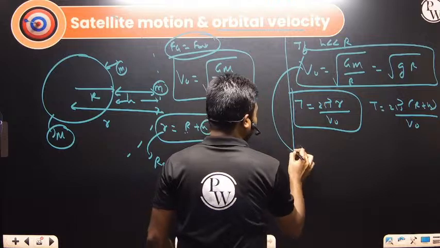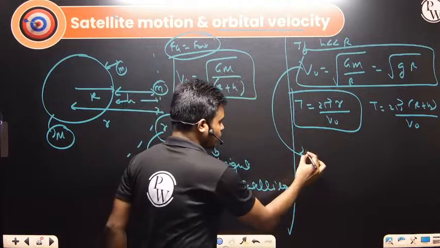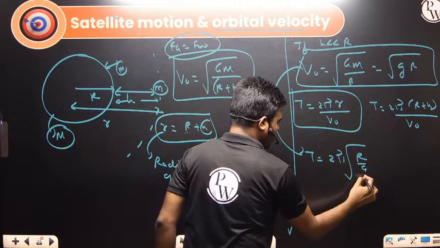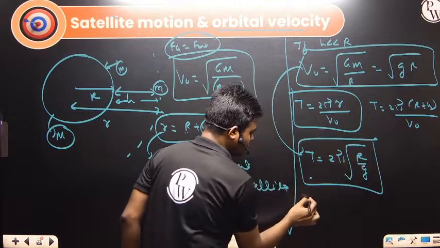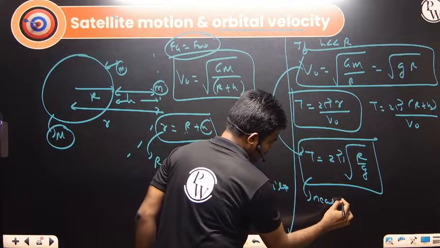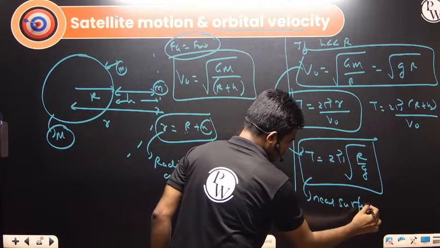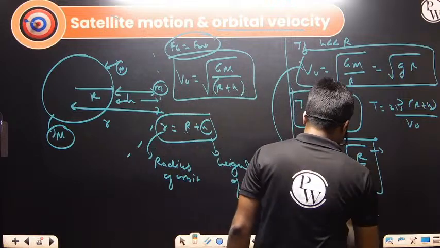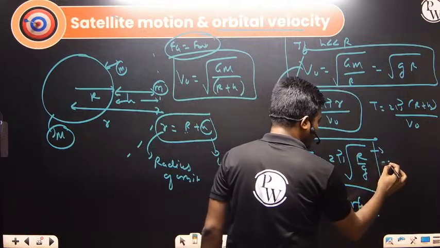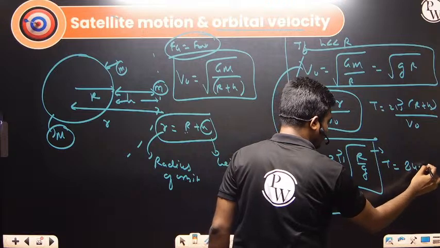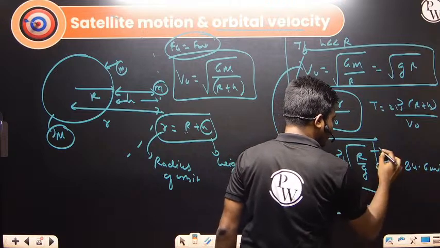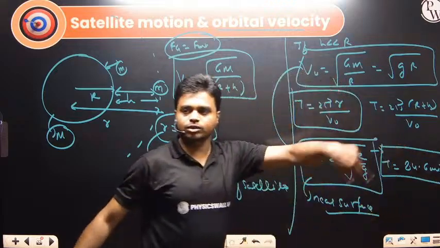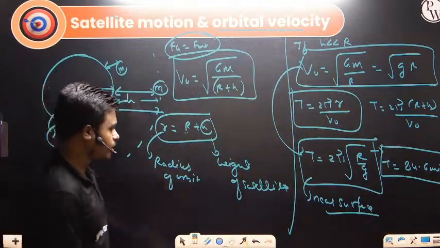For this satellite which is revolving near the surface of the earth, we can note down 2 pi under root R by g, for the satellite near the surface of the earth. This time period is approximately 84.6 minutes. So by the time we are having this session, one satellite has already completed one revolution around the earth.